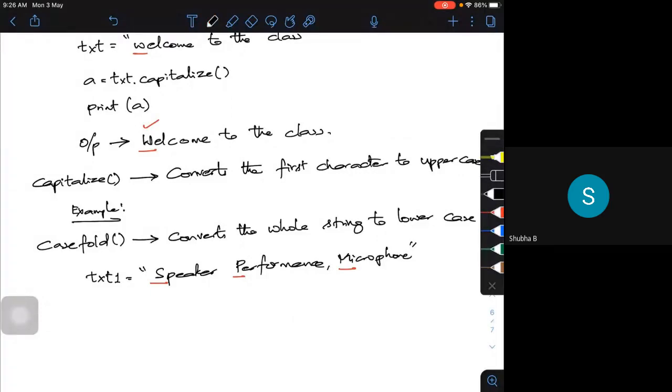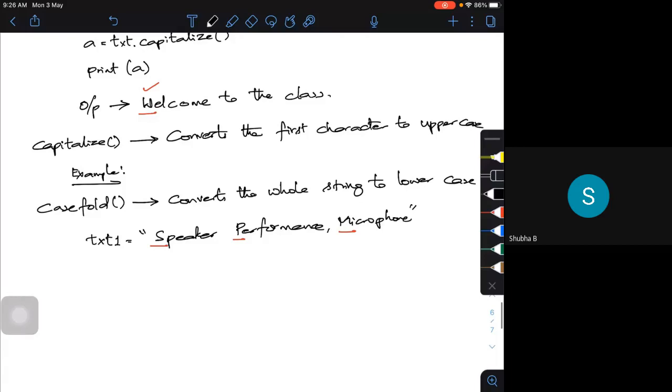Now if I use B equal to text1 dot casefold, then print B, what will my output be? Look at this: S gets converted from uppercase to lowercase.